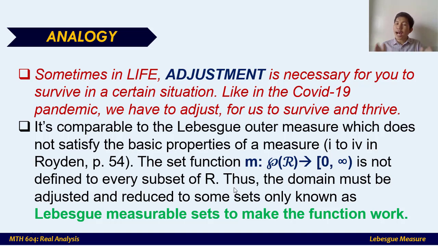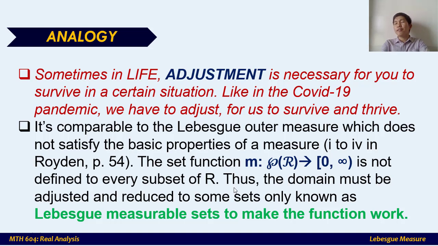That's why for us to satisfy this function m, the domain, which includes all elements of the power set of real numbers, must be adjusted and reduced, focused only on some sets that could satisfy the function m. And that resulted in another beautiful breakthrough in analysis called Lebesgue measurable sets, to make that function work. So that's the analogy.